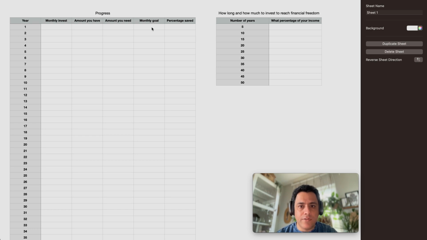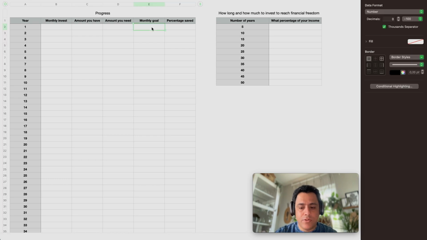The other thing is inflation. So any kind of calculation we do here is after inflation. So we have considered inflation in our calculation. So first thing first, an average person needs something like $3,000 to live on. So let's say your income right now is $3,000 and your goal to reach financial freedom is to replace these $3,000 from your job income to your investment income.